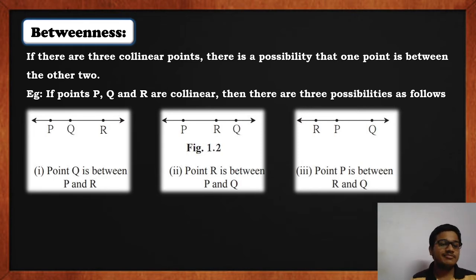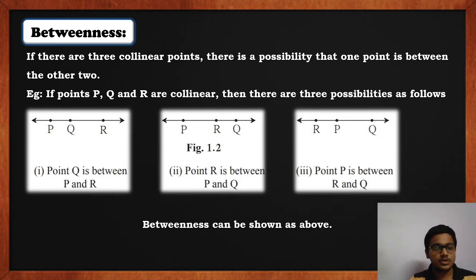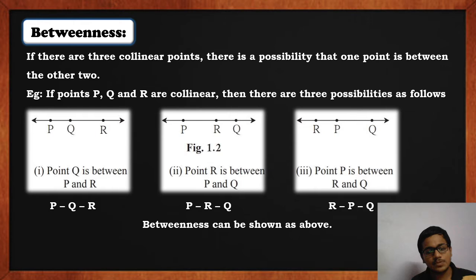Basically, when we write one point between the other 2 points, this is called the concept of betweenness. They might not be equidistant from each other, but definitely one point will be between the two fixed points that we are considering. So betweenness can be shown as follows. In the first case, we can write P-Q-R. In the second case, P-R-Q. And in the third case, R-P-Q.